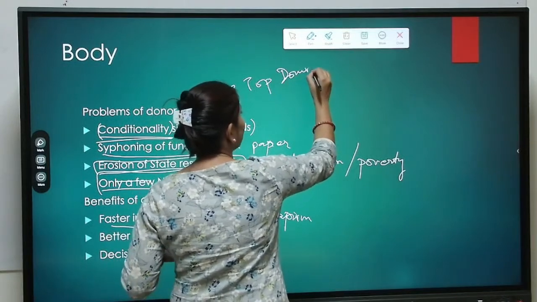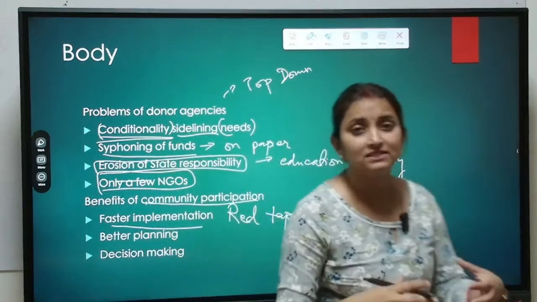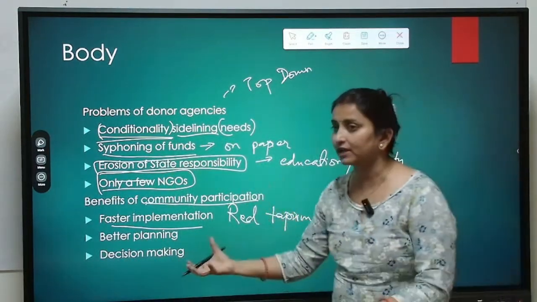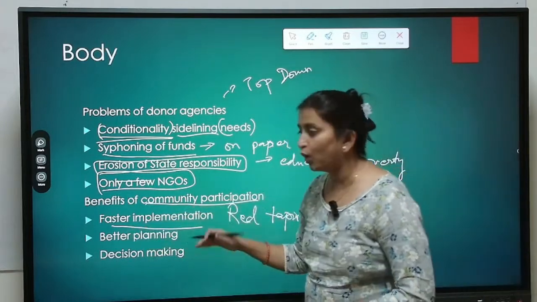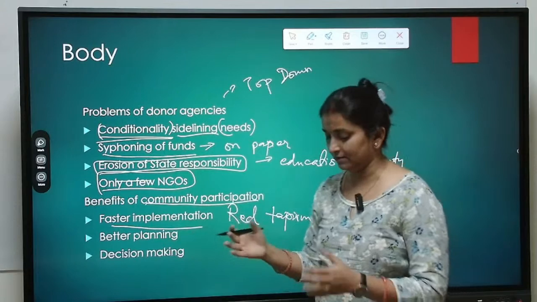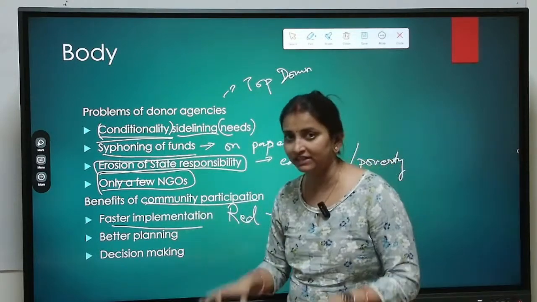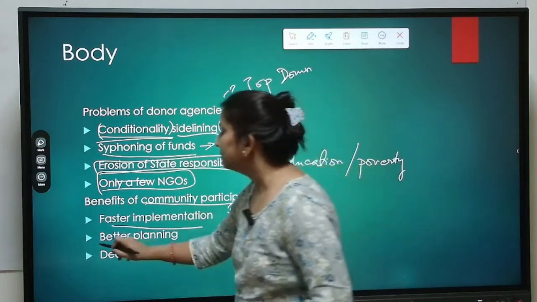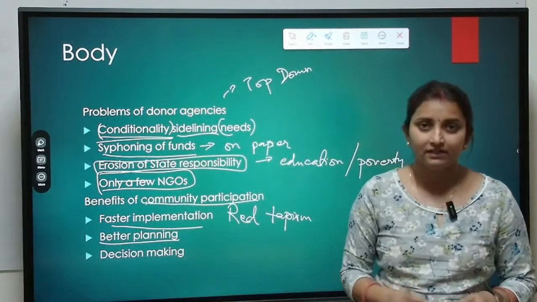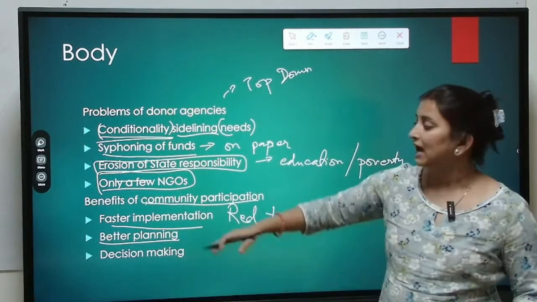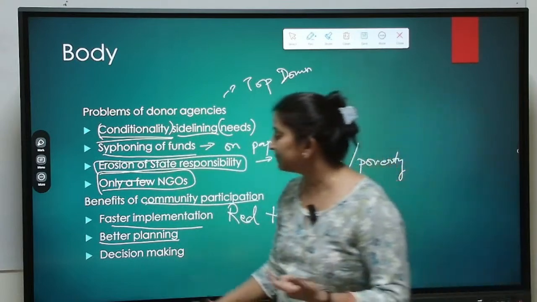But because this is the bottom-up approach, people are generating the requirements, people are creating a need, and we are funding them. Automatically, it will reduce the time for implementation, because this is done at the local, decentralized level. Plus, better planning can be done because the people there understand the problem in a much better manner as compared to the bureaucratic officers sitting above them. So better planning can be done.